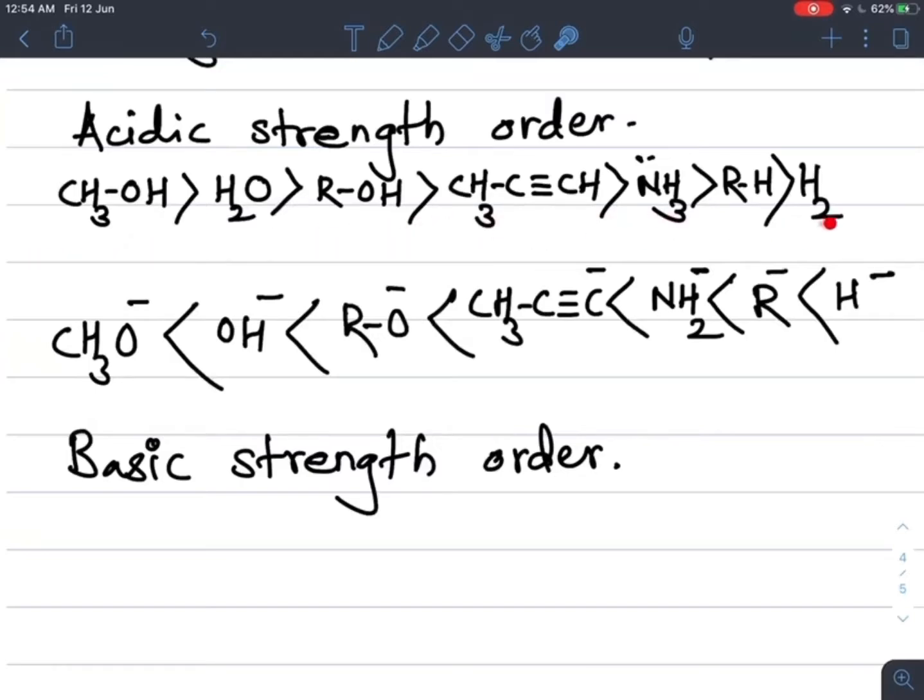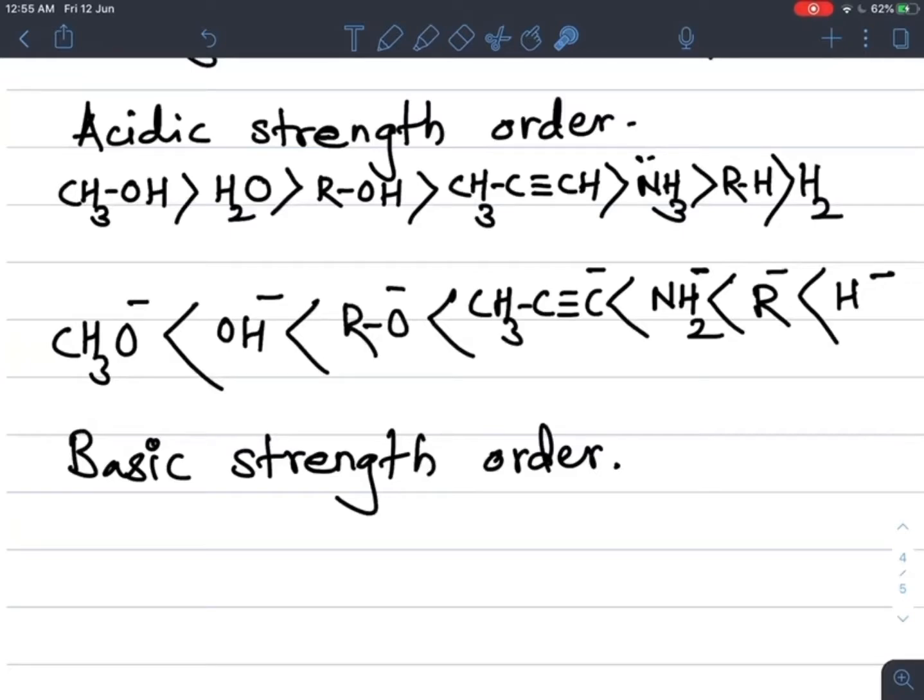These are very important compounds, and here I have explained the acidic and basic strength of these compounds. Many times a question is asked on these compounds: arrange the compounds in their increasing or decreasing order of acidic strength as well as basic strength, or which is the conjugate acid base pair. In a conjugate acid base pair there is a difference of H plus ion. So this is about the acidic and basic strength of these compounds.